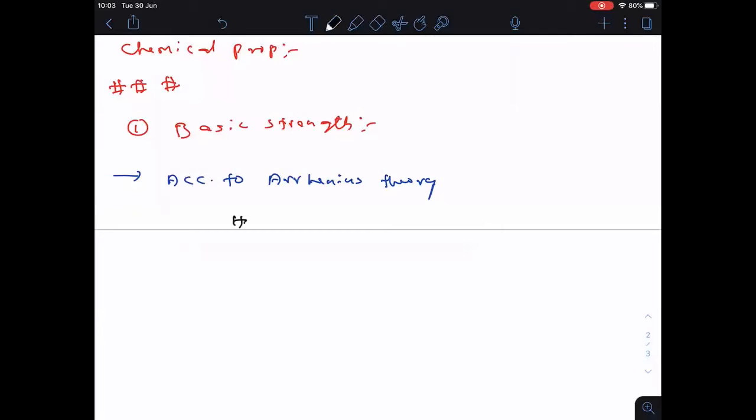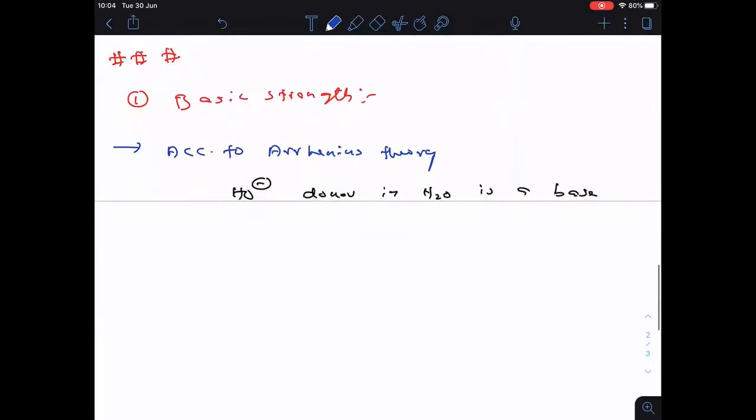Remember everyone, OH minus ion donor in water is a base. This is according to which theory? Arrhenius theory.